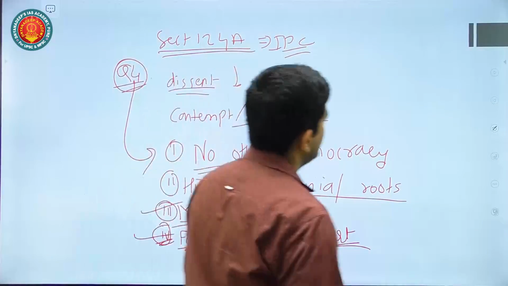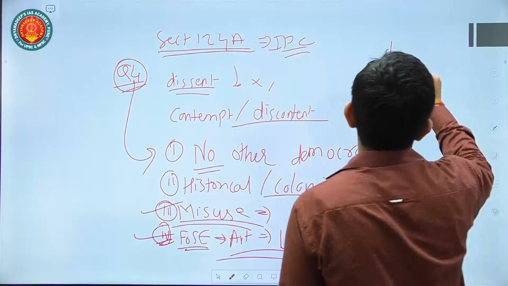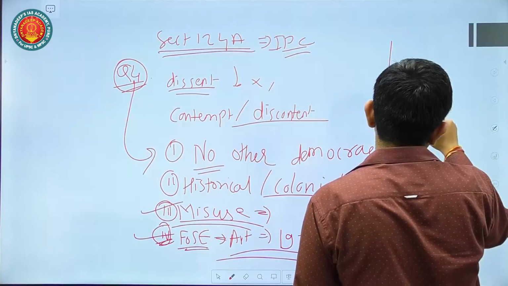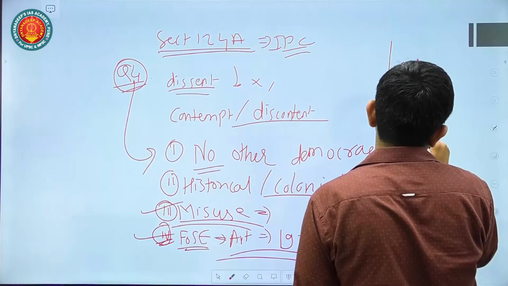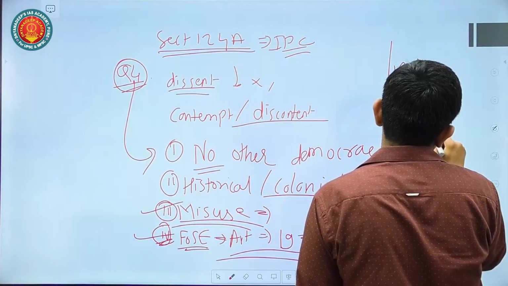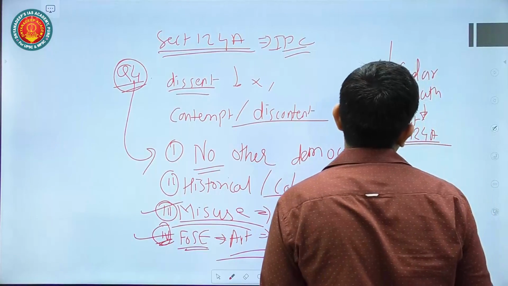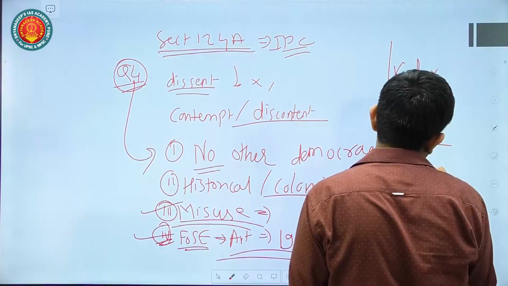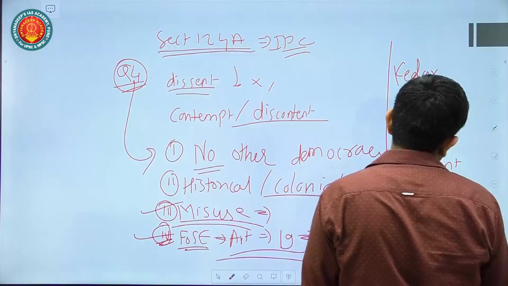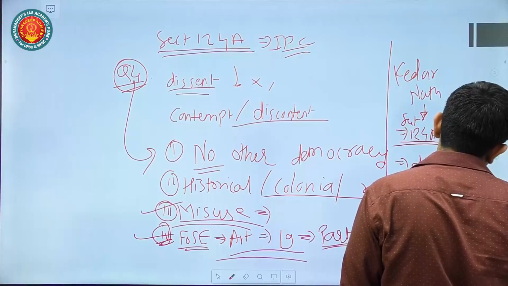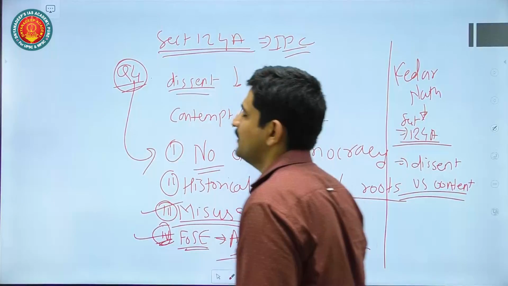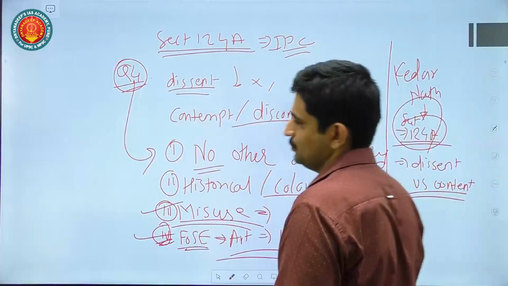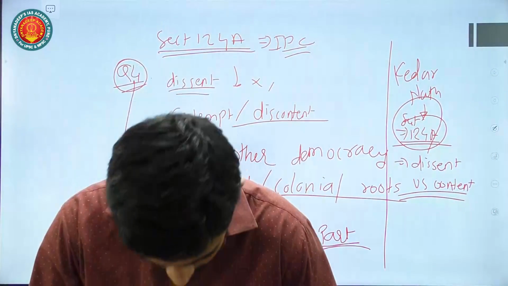And also you can mention that in the Kedarnath Singh judgment, the Supreme Court has given clear guidelines that this section 124A should not be used excessively, and it should be used only in specific cases. There should be a distinction between what is dissent and what is contempt of the government. Dissent versus contempt. Contempt is very bad, but dissent in a democracy is the very crux of the democracy. And also the Supreme Court said these sections should not be misused again and again. So that also you can mention.